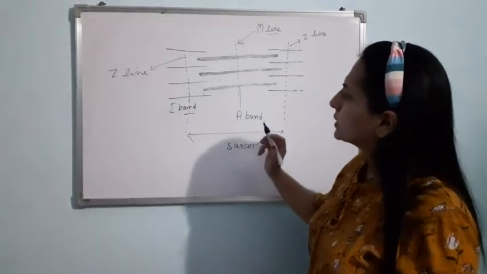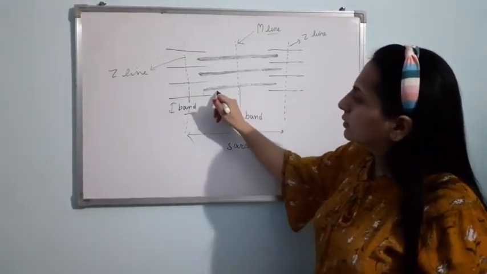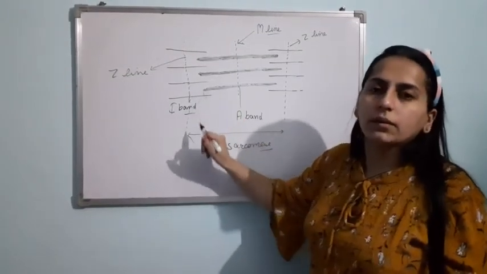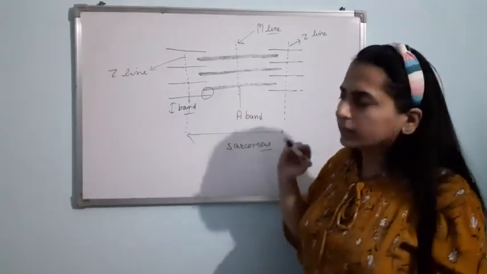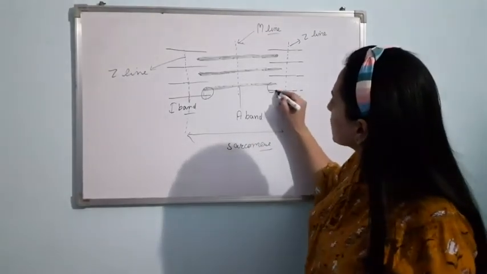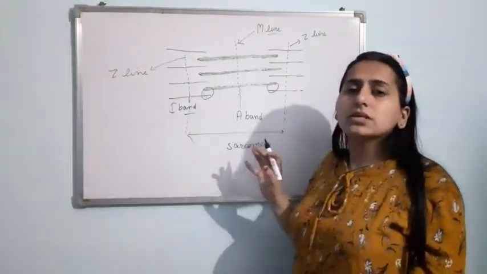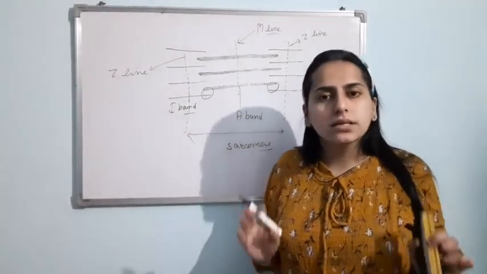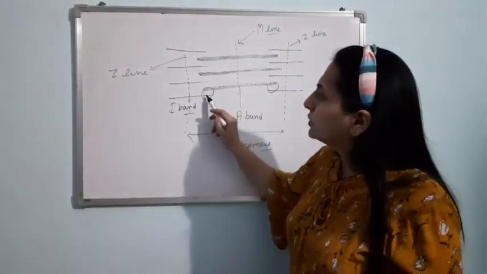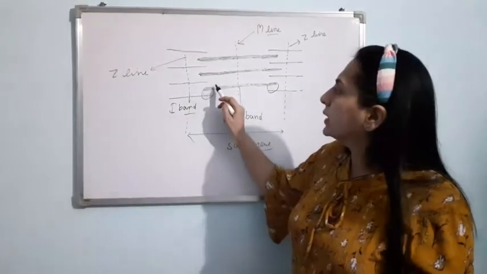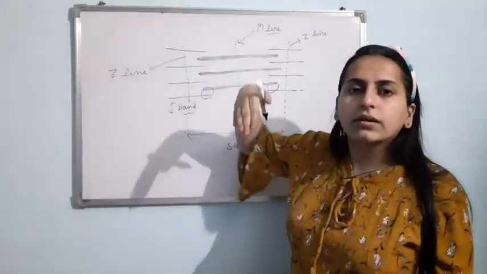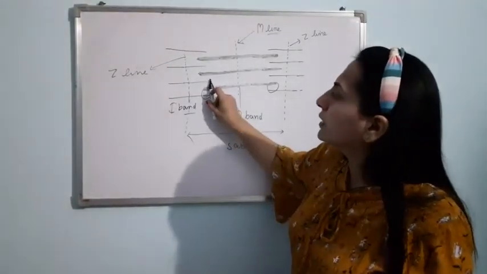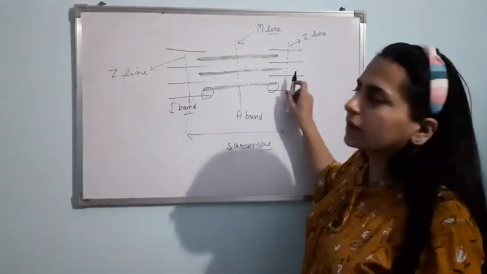Now, next thing. Here you can see the thicker filament is somewhat overlapping the thinner filament. This area, just see. Now this myofibril is in the resting stage. In the resting stage, a part of the thinner filament is being covered by the thicker filament. Just leave this covered area.